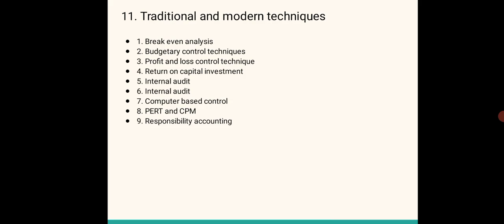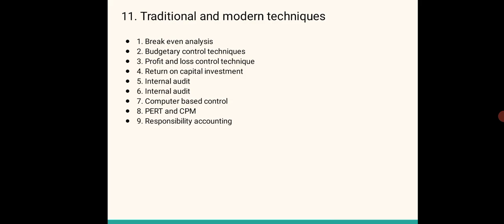Next comes return on investment. Here, how much is the proportion of the capital invested and what should be the proportionate return on the capital investment can be decided with the help of this technique, right? So the efficiency can be traced out, and how much return can be received compared with other businesses can be known. If return on investment is less, then effective measures should be taken to increase the return on investment, right? So it is very important to have this technique as a part of the controlling system.